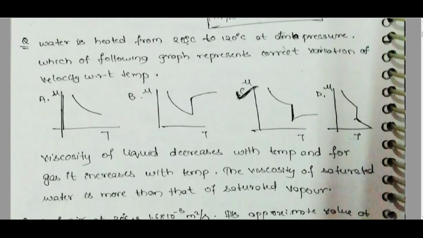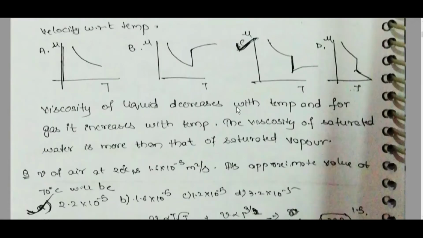Water is heated from 25 degrees to 120 degrees at atmospheric pressure. Which of the following graphs represents the correct variation of viscosity with respect to temperature? First it decreases as it is liquid, and at 100 degrees there is a phase change, so there will be a sharp decrease, and then as gas it increases. Viscosity of liquid decreases with respect to temperature, and for gas it increases with respect to temperature. The viscosity of saturated water is more than that of saturated vapor.